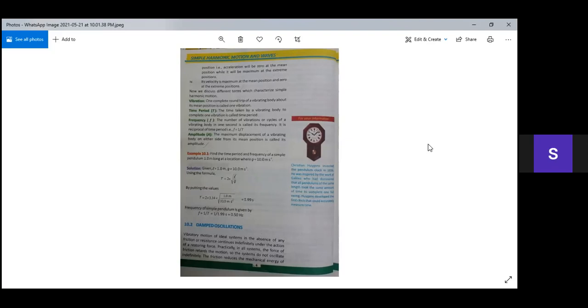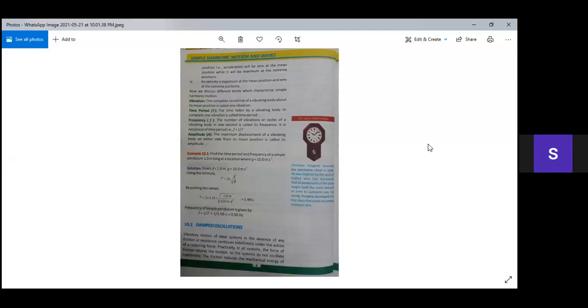The fourth definition is of amplitude, which is represented by capital A. The maximum displacement of a vibrating body on either side from its mean position is called its amplitude. On either side means towards position A or towards position B, but from its mean position. The maximum displacement covered by the object is called its amplitude. So here our topic 10.1, simple harmonic motion, is completed.